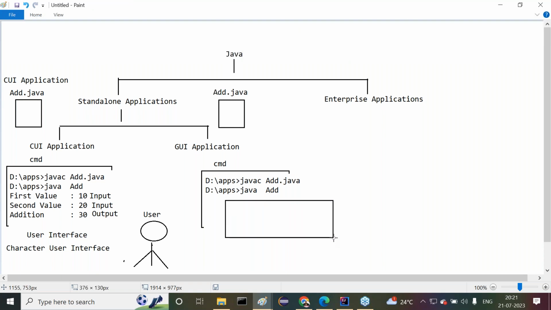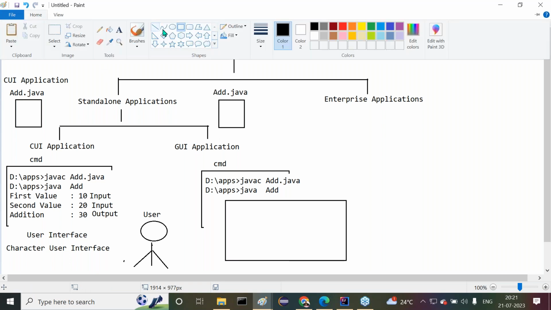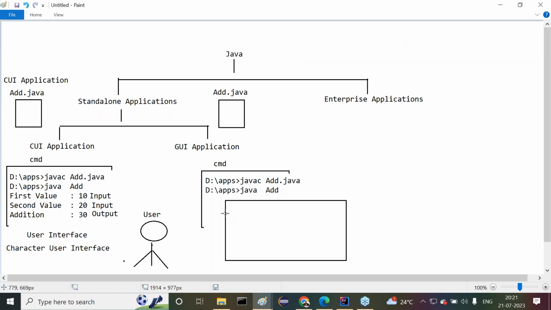Immediately a window is created here. Everybody observe carefully. Inside this window, what we have: a title bar exists, and inside it three buttons are available at the right side topmost corner.